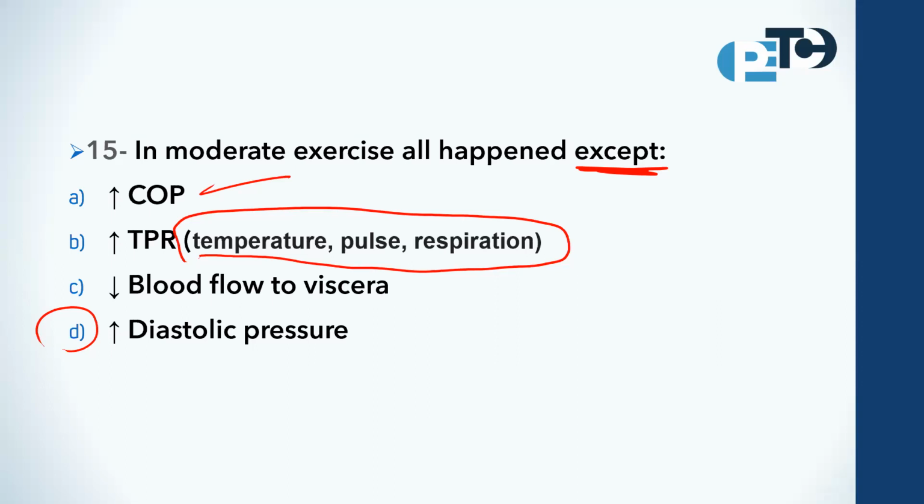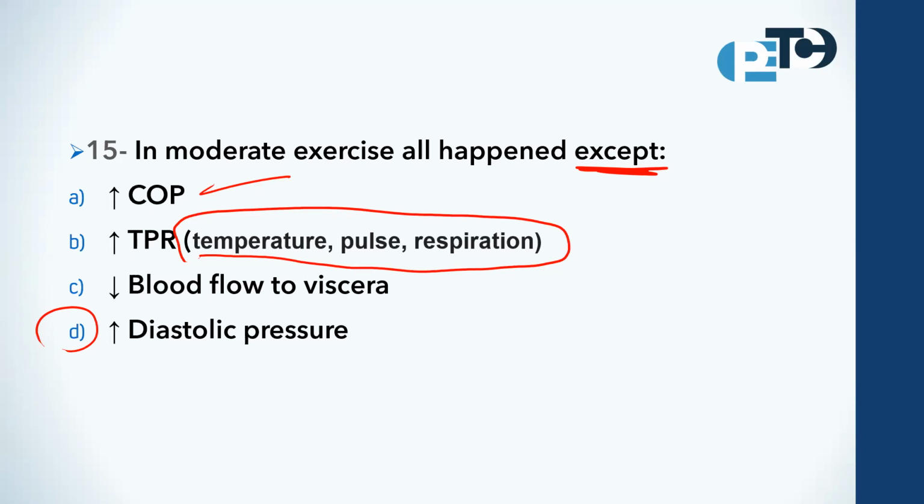Okay, increase the heart rate, the pulse, to pump blood faster and meet the increasing demand. Increase systolic blood pressure. Systolic blood pressure, here the pressure of the arteries during the heart contraction, typically increases due to the increase of cardiac output.